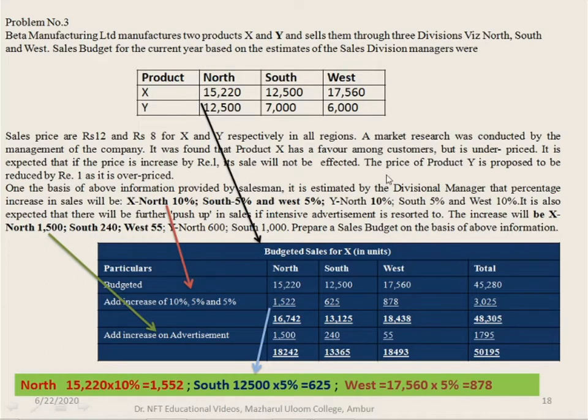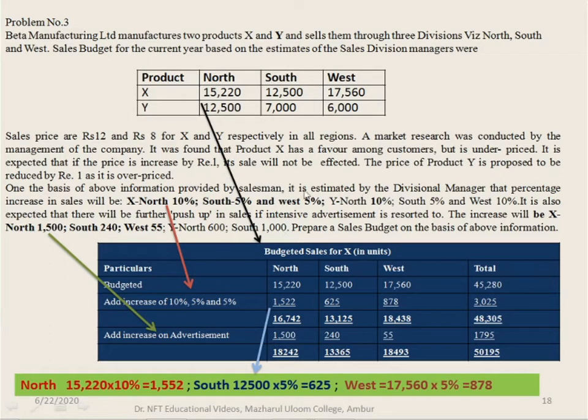So apart from the details of the selling price, there is an estimation of increase in sales. Percentage is given for both product X and Y. Apart from that, there is an increase in sales due to intensive advertisement. Number of units increase is also given.